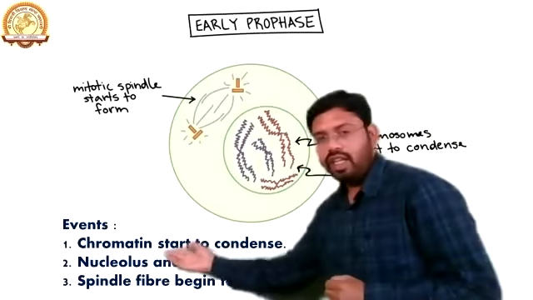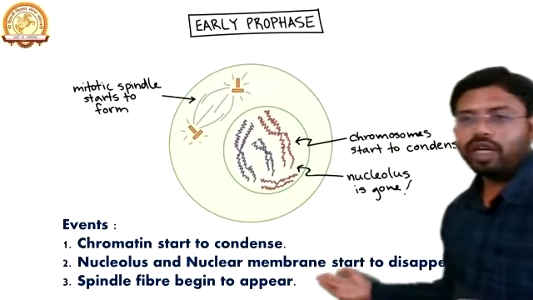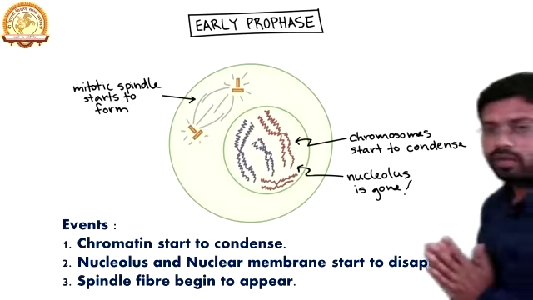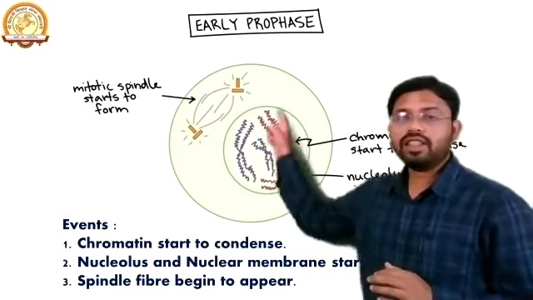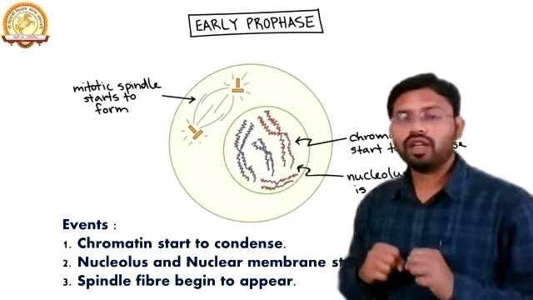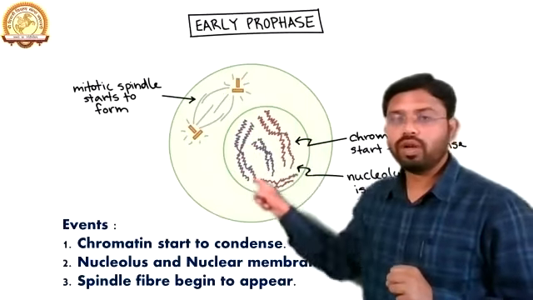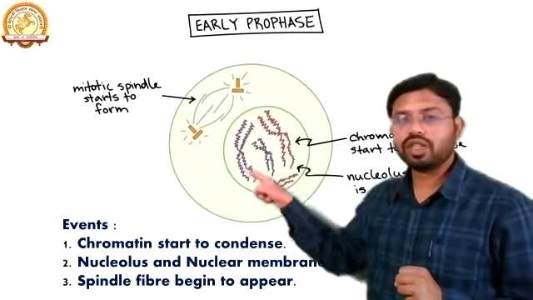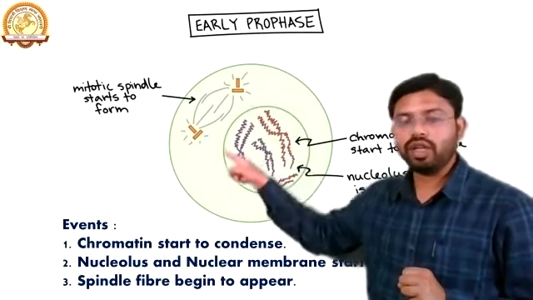Now, the second thing is that the nucleus and nuclear membrane start to disappear. The nucleus is a prominent organelle and has a nuclear envelope, meaning there is a double membrane structure around the nucleus.